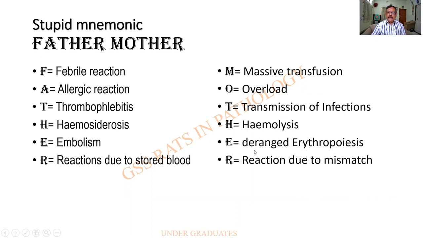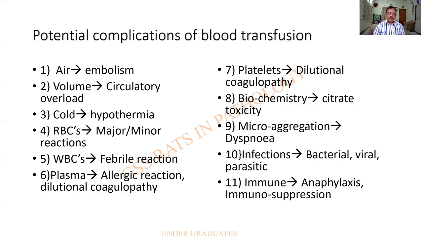Then there can be derangement in the erythropoiesis. Reaction due to mismatch. Please remember this, father, mother, you have to learn by heart. This is a more logical set that I have also retrieved from the net, which I would like you people to learn by heart once again. Don't stay at the father, mother level itself.